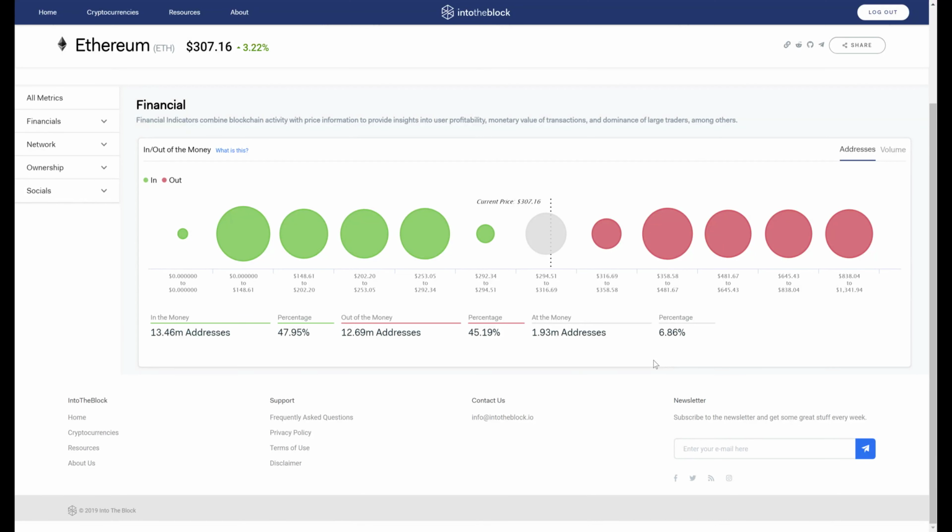Welcome to the overview video for the in/out of the money indicator on the Into the Block platform. Here I am on the Ethereum token indicator page, and this chart is one of our financial indicators.